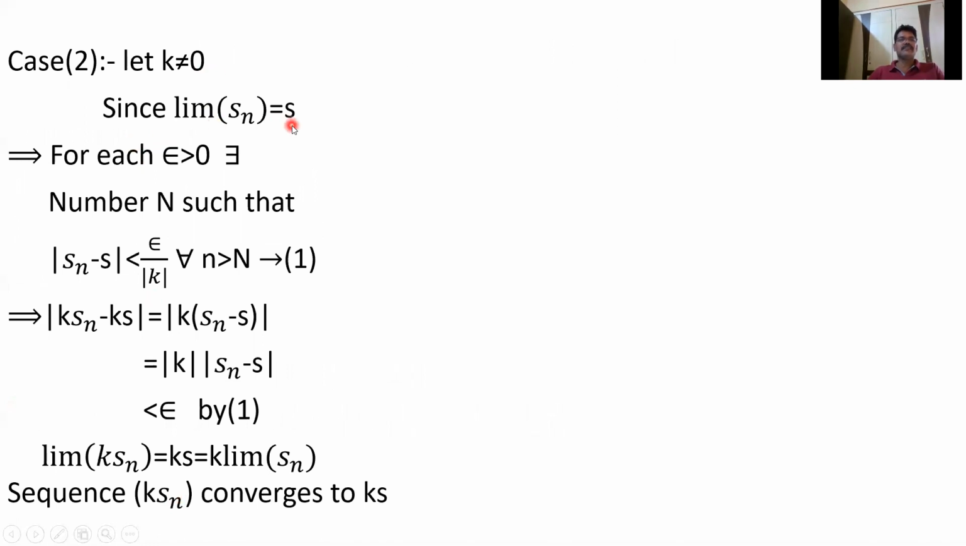Since limit sn equals s, I need here epsilon by mod k, so that mod k will be cancelled. That's why I have taken the right-hand side as epsilon by mod k. For this epsilon by mod k, we get a number n such that mod sn minus s is less than epsilon by mod k for all n greater than n. So mod ksn minus ks is equal to mod k into mod sn minus s, so mod k will be cancelled, and this is less than epsilon. So limit ksn equals ks, that is k into limit sn, and the sequence ksn converges to ks.